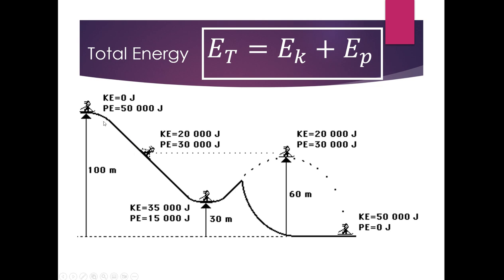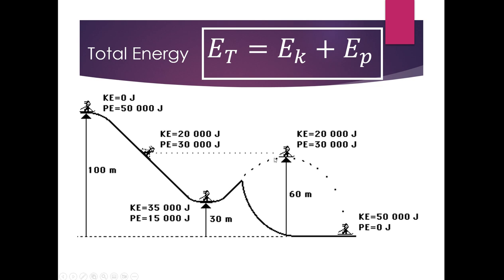As they descend, they'll be losing potential energy, but because of their increased velocity, they'll be gaining kinetic energy. So some of the potential energy is transferring to kinetic energy, and at this moment we see these numbers. Notice that they still add up to 50,000. At this low point, the skier now only has 15,000 joules of potential energy and 35,000 joules of kinetic energy, still adding up to 50,000.